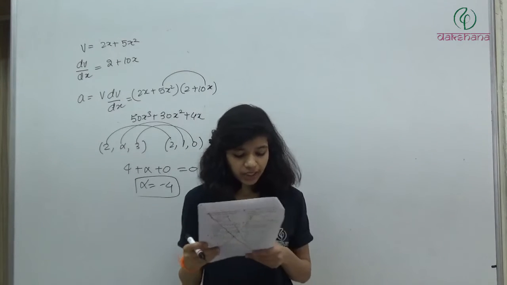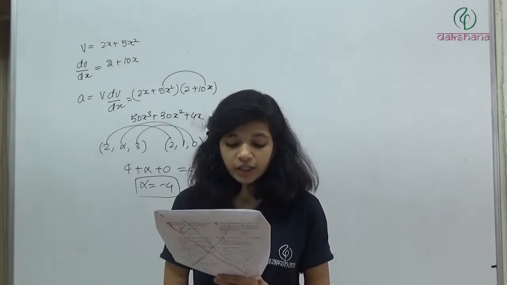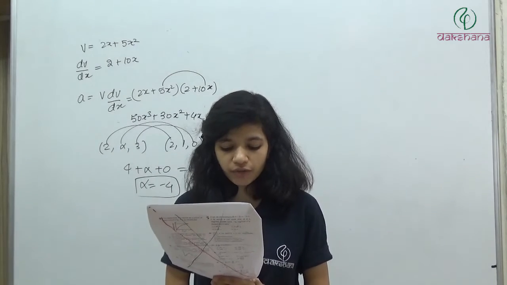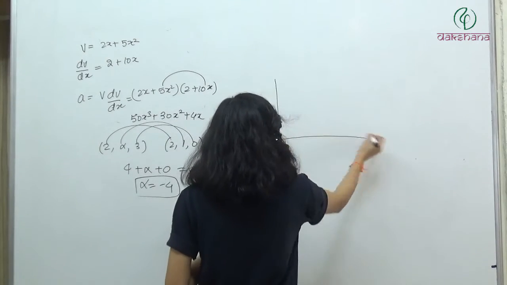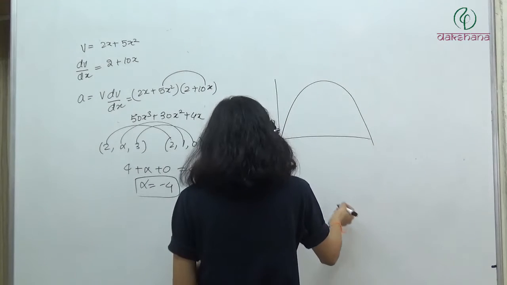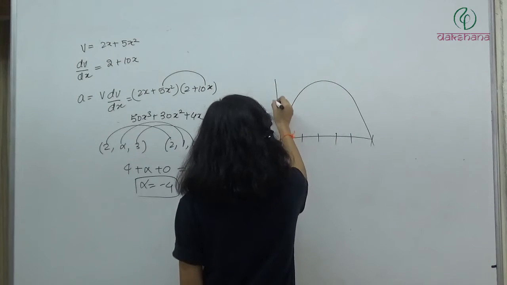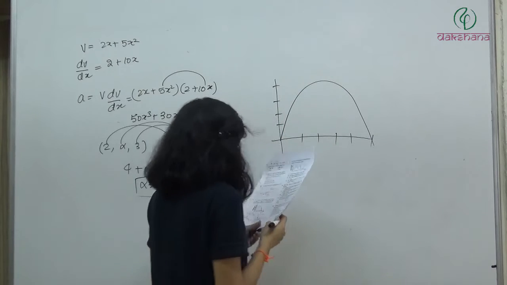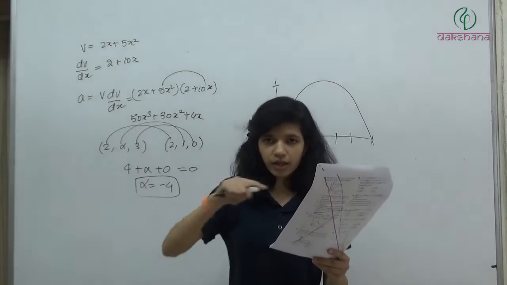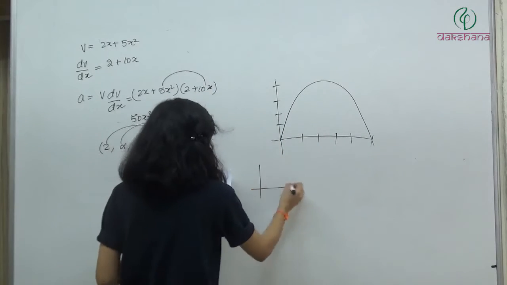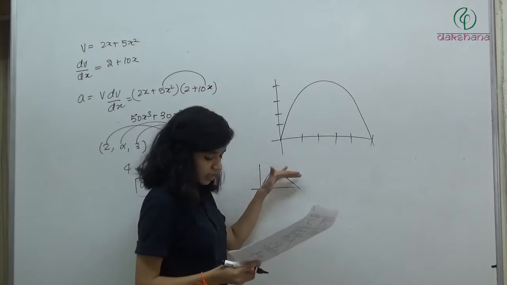Next, question number 69. The displacement time graph of a moving object is shown in the figure. The velocity time graph representing the motion of the same body is. So we have an open down parabola. 2, 4, 6, 8, 10, 10, 20, 30, 40. So we have to find out velocity time graph. So first graph is something like this, ऐसे कुछ है, इस तरीके से first graph. So first graph shows us that velocity is increasing and then velocity is decreasing.